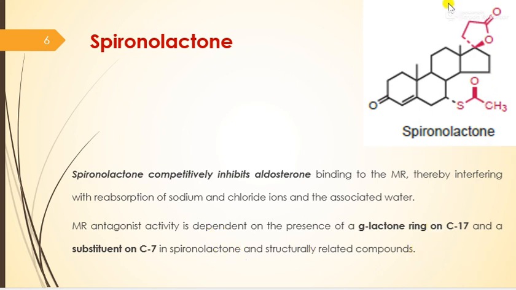Now in the structure of spironolactone, you can see this is the substitution at the 7th position, and this is your gamma-lactone ring. These two groups, shown in red color in the structure, are important for the mineralocorticoid receptor antagonist activity.